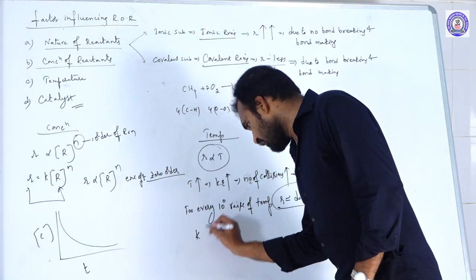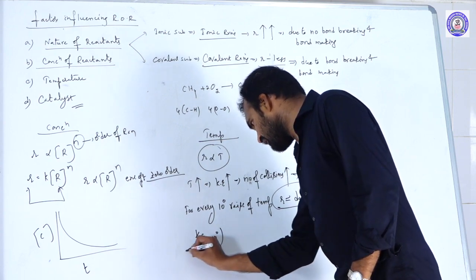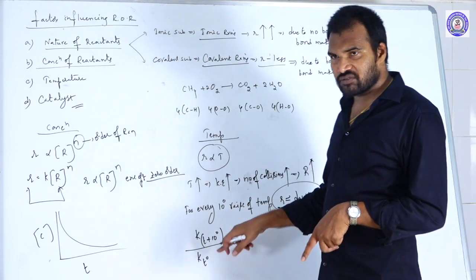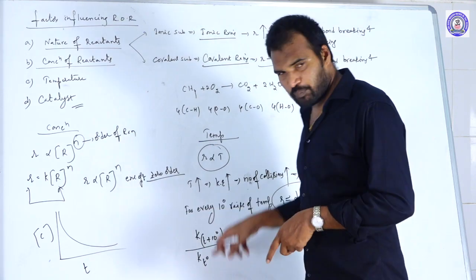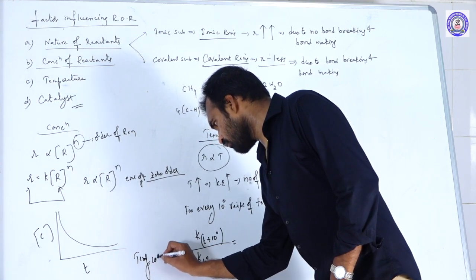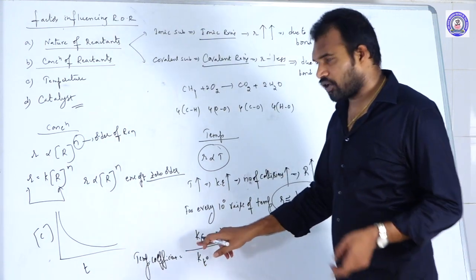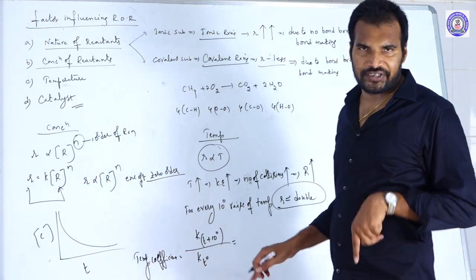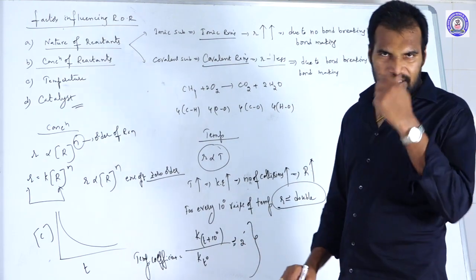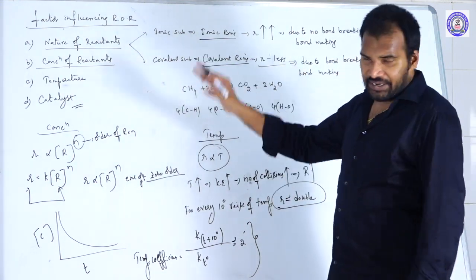And that we can write as K at T plus 10 degrees by K at T degrees, is equal to, that ratio we call the temperature coefficient. So temperature coefficient is equal to rate constant at T plus 10 degrees by rate constant at T degrees. That is almost equal to 2. So this is clearly indicating the effect of temperature on rate of the reaction.